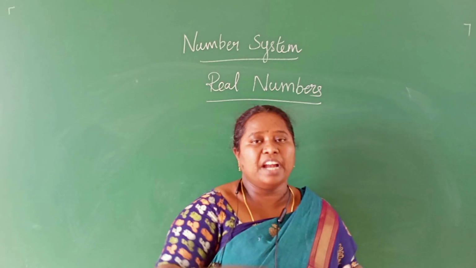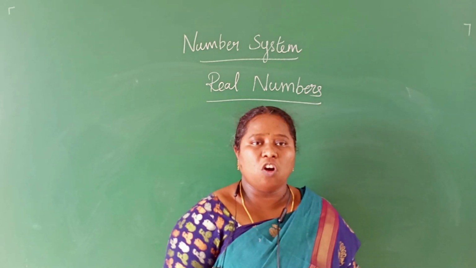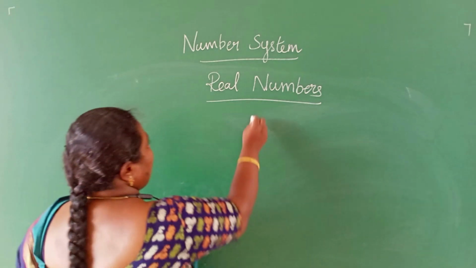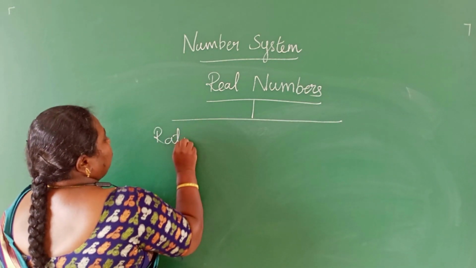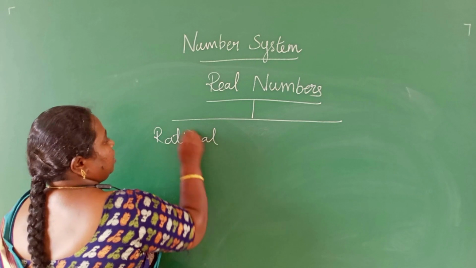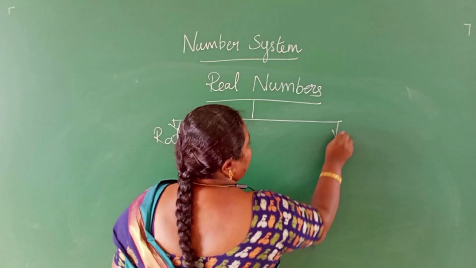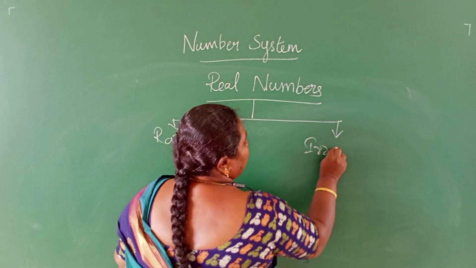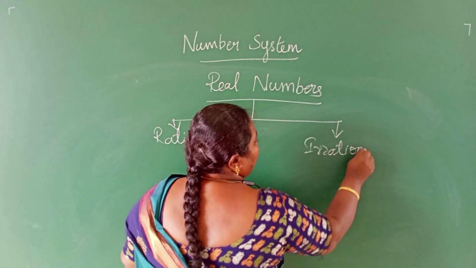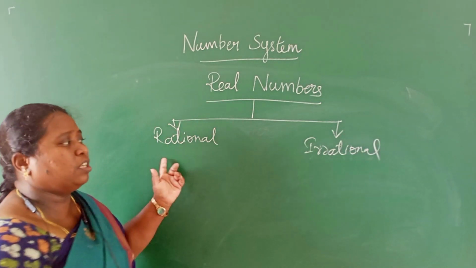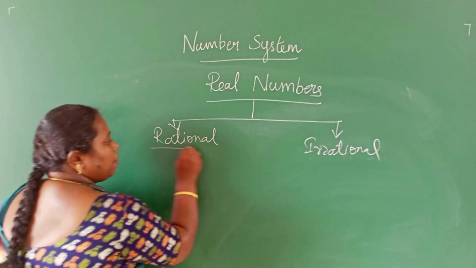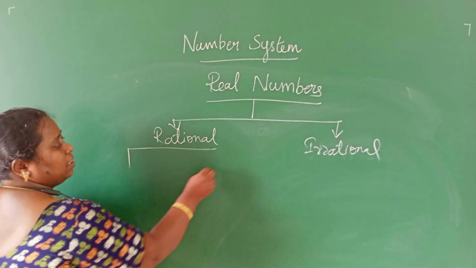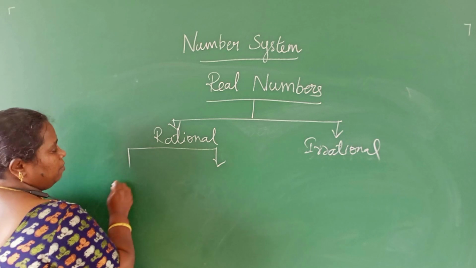Both rational and irrational numbers are called the real numbers. What are the numbers that come under rational numbers?